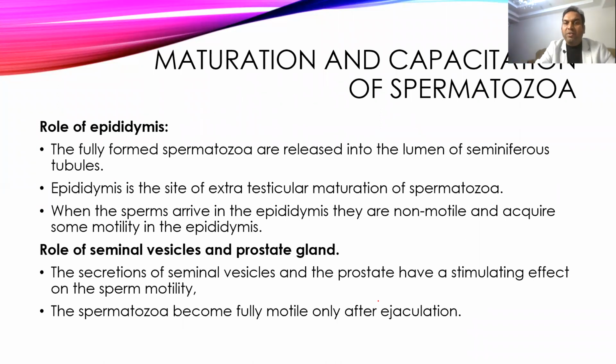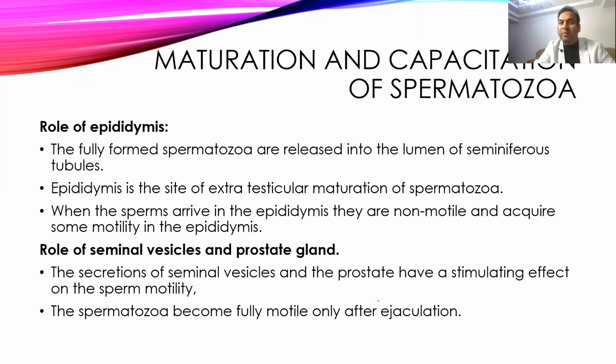Then we come to maturation and capacitation. The epididymis helps to mature the sperms, and it keeps on increasing the motility. But still, in the epididymis, they acquire motility but don't show motility. They remain immotile. Then the sperms move and mix with the seminal vesicle and prostate secretions just before ejaculation, and with the help of these secretions they attain their full motility just after ejaculation.